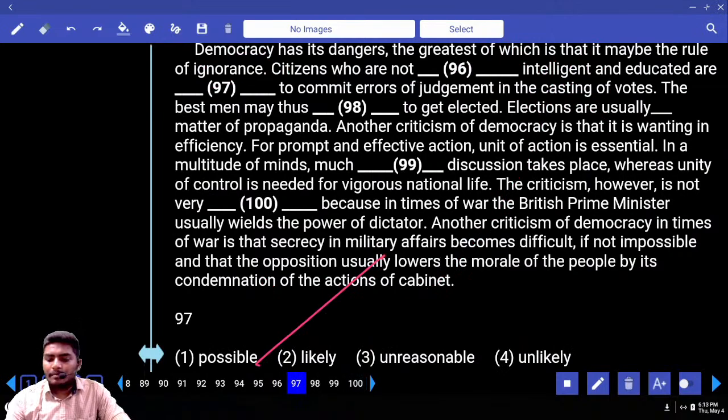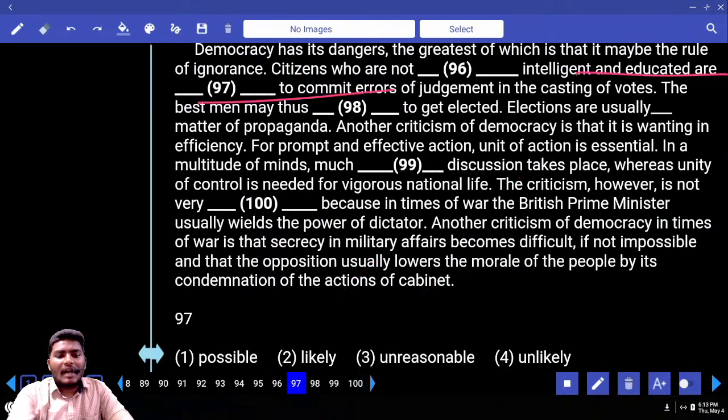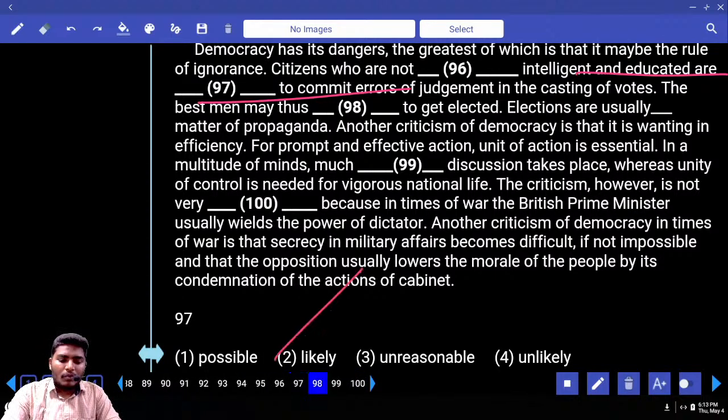Move to 97. And educated are dash to commit errors. Are possible to, are likely to commit, are reasonable to commit, are unlikely to commit. People who are not sufficiently intelligent, now they are likely to commit errors or not likely to commit errors? Likely to commit errors. Answer comes with 2. While reading only you can answer. Move to 98.